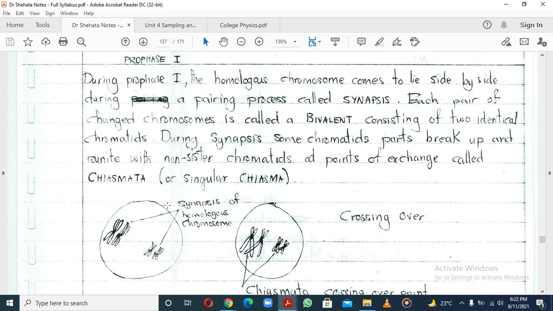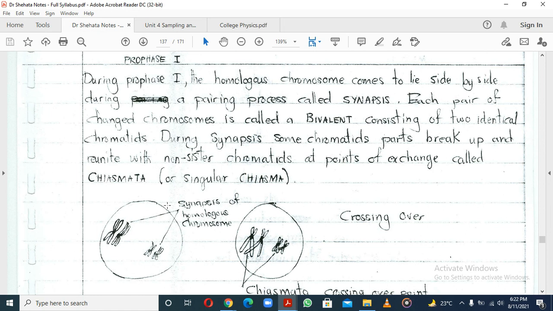The replication that happened was for these particular chromosomes, and now these homologous chromosomes. You may want to think of them as chromosomes which are pretty much the same.